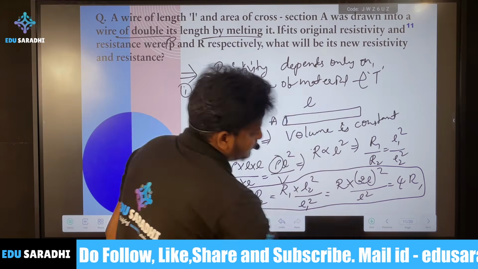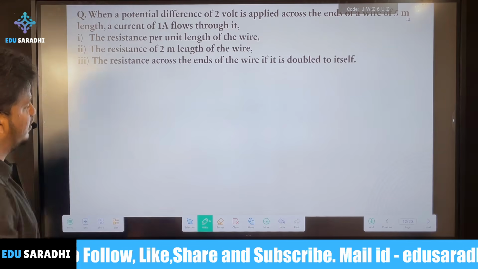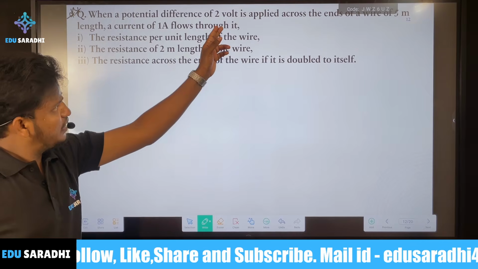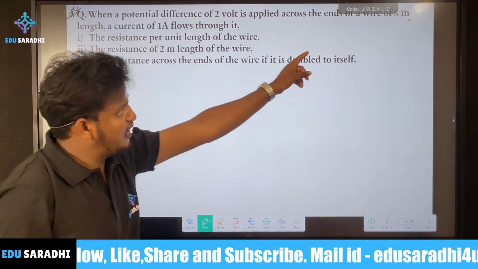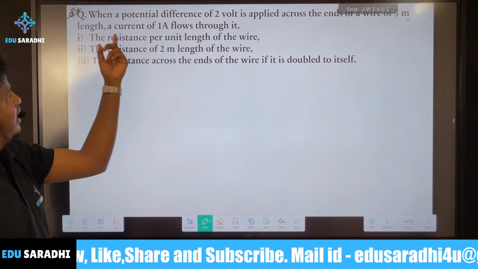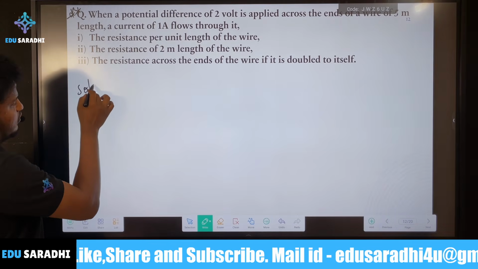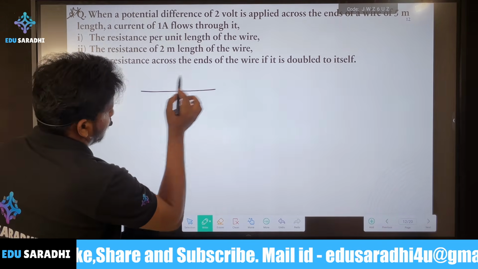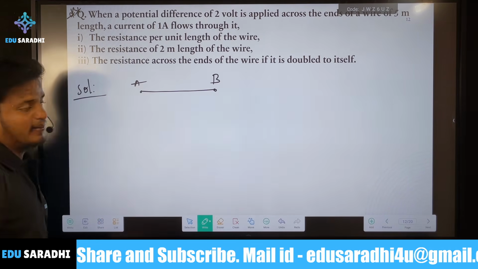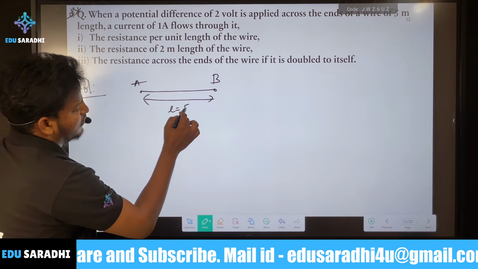Okay, one more question we'll see. This is also a very standard question, so very important. When a potential difference of 2 volts is applied across the ends of a wire of 5 meters length, a current of 1 ampere flows through it. Suppose this is a wire, this is A and this is B. This length is given, L is equal to 5 meters.